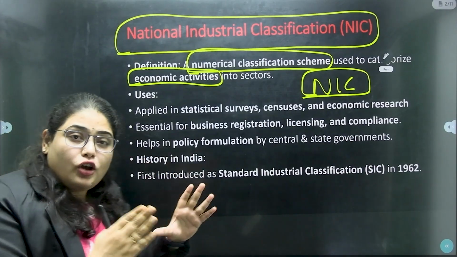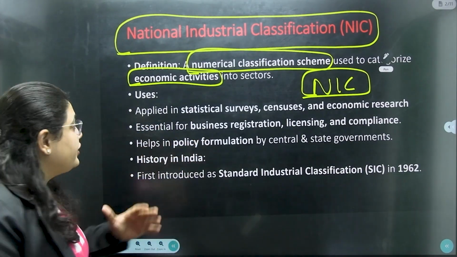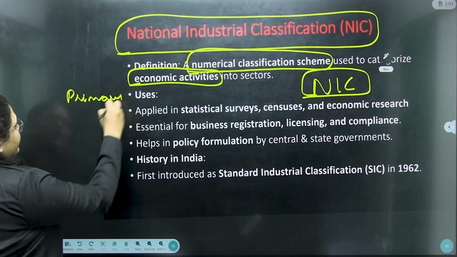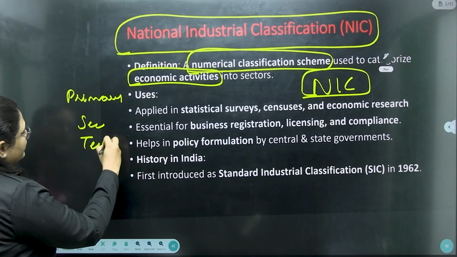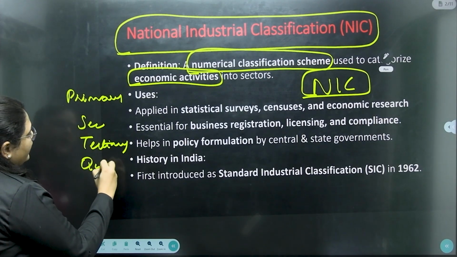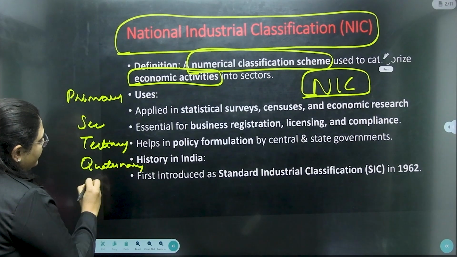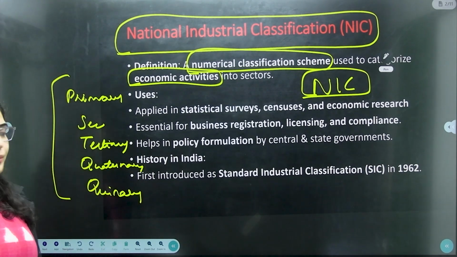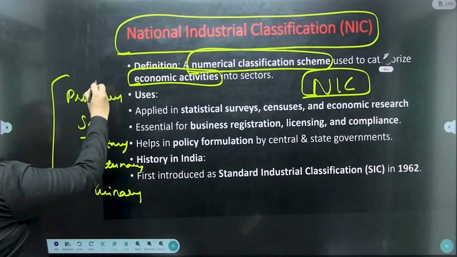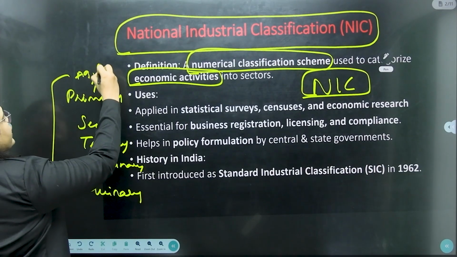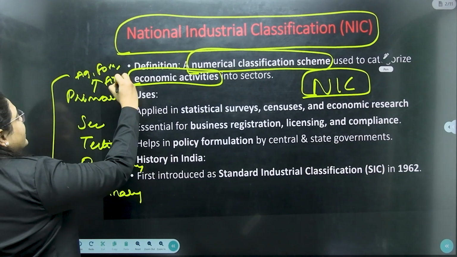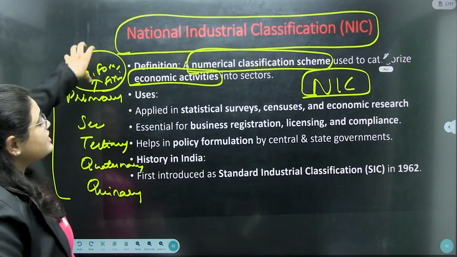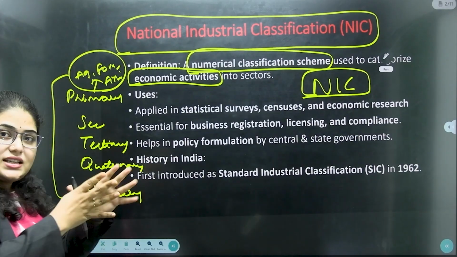So we all know that in India or in the world, we have different kinds of economic activities, from the primary sector to the secondary, tertiary, quaternary and quinary services. So broadly, these are the different kinds of economic activities which are present. In the primary sector, we have agriculture, forestry, fishing, mining, etc. Like that, every sector again has subsectors. So in this way, we are classifying it.